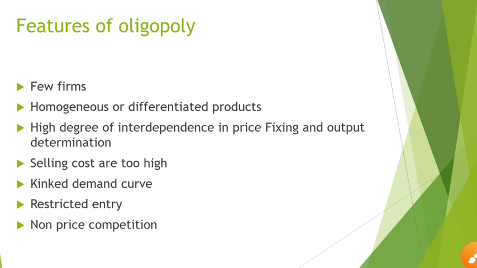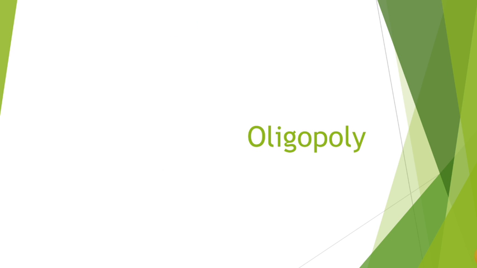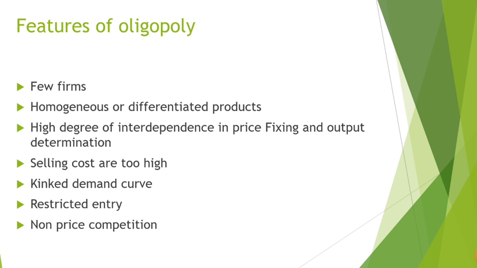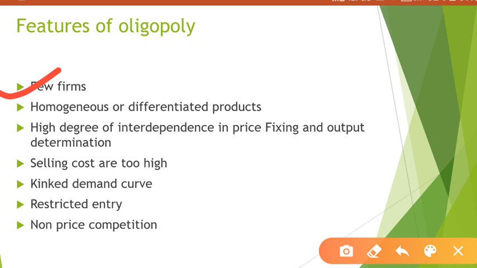Now see, basically an oligopoly is a market situation where simply you will find few firms, okay, which behave in a group, and they can sell the same product also, they can sell differentiated product also. Now in the features, if you see, there are few firms, definitely their product can be the same also, it can be different also. They depend upon each other to a high degree. Why? Because they are few and they behave in a group. So they depend upon each other before taking decisions.